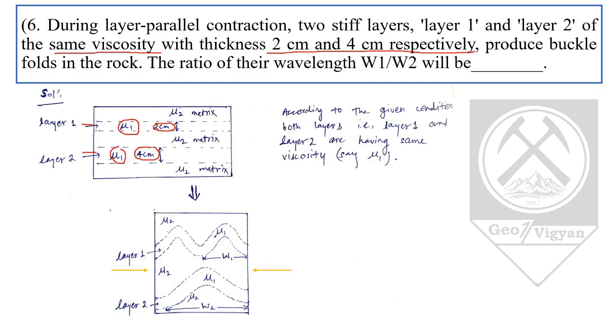We will take the viscosity of the matrix to be mu2. After the applied stress or strain, this condition occurs. Because of compression, shown by these two yellow arrows, the buckling is caused. This is layer 1. Thickness doesn't change in buckling, we should remember that. And this is layer 2, with viscosity of both mu1.